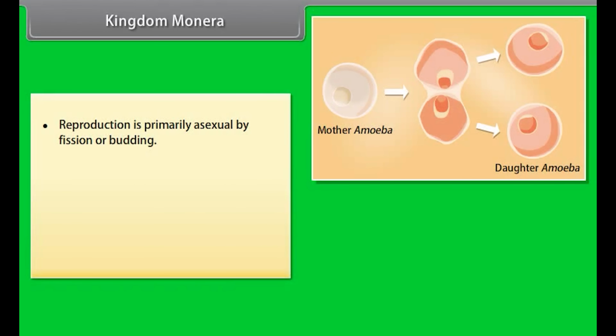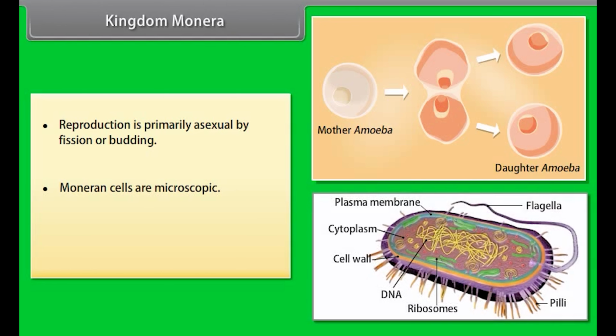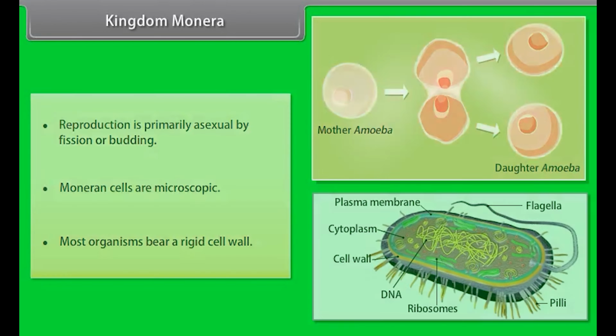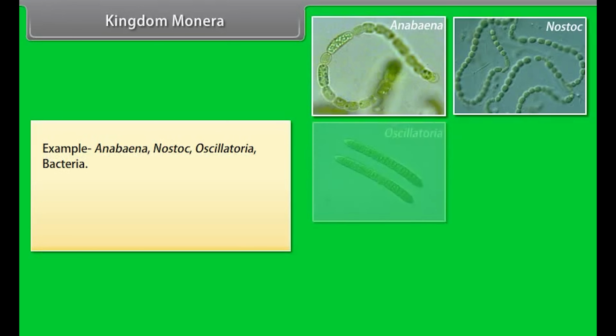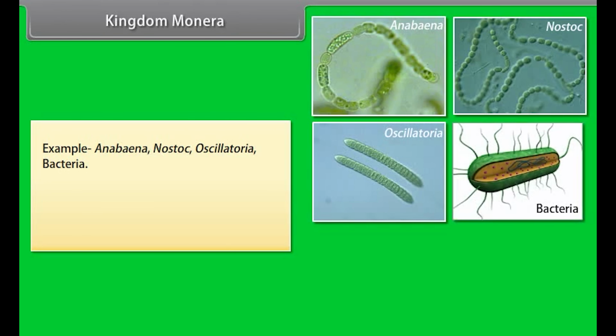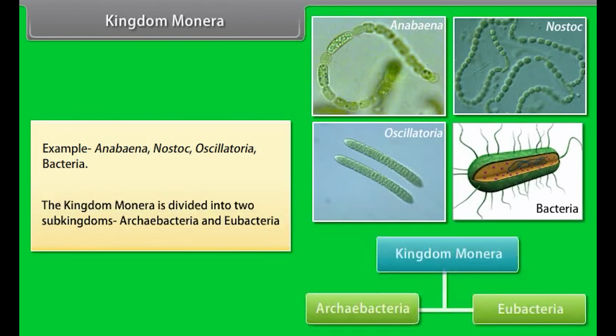Reproduction is primarily asexual by fission or budding. Monera cells are microscopic. Most organisms bear a rigid cell wall. Examples: Anabaena, Nostoc, Oscillatoria, bacteria. The kingdom Monera is divided into two sub-kingdoms, Archaebacteria and Eubacteria.